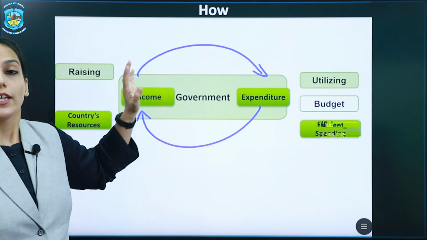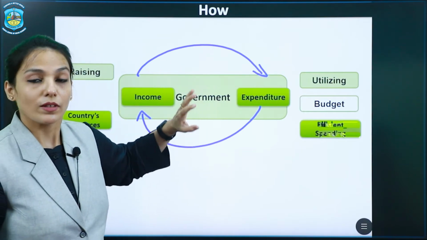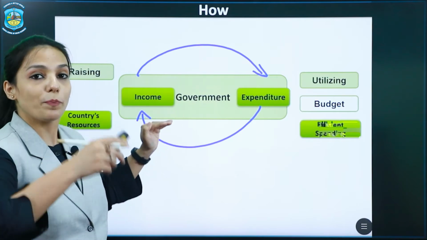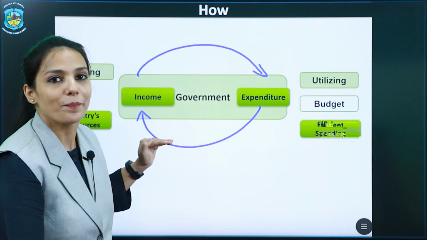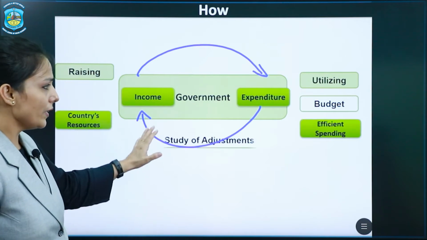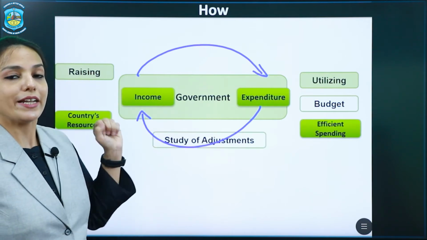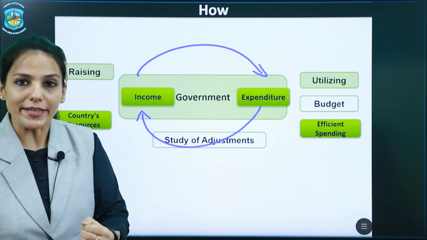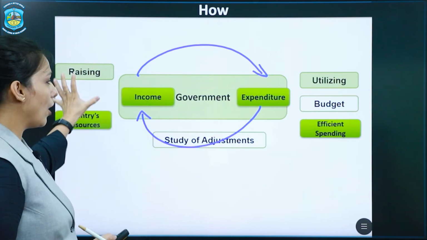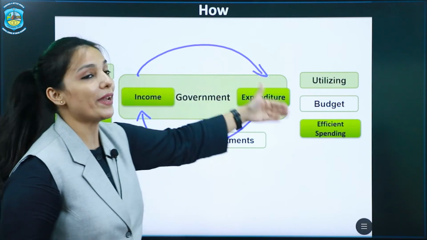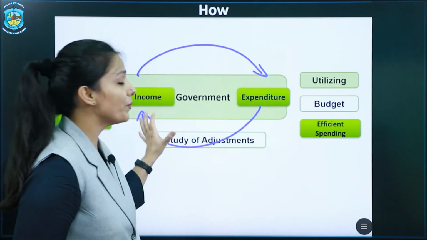In the first slide we have seen there were borrowings and other liabilities. That means when expenditure exceeds income, borrowings have to be undertaken. Now, why is this adjustment required, or how will the country's income be raised, how will expenditure be raised, how will adjustment be made?